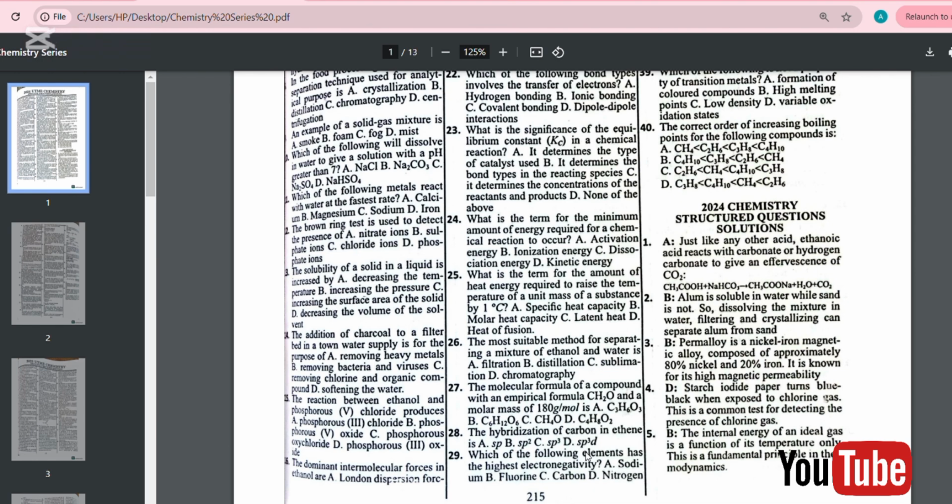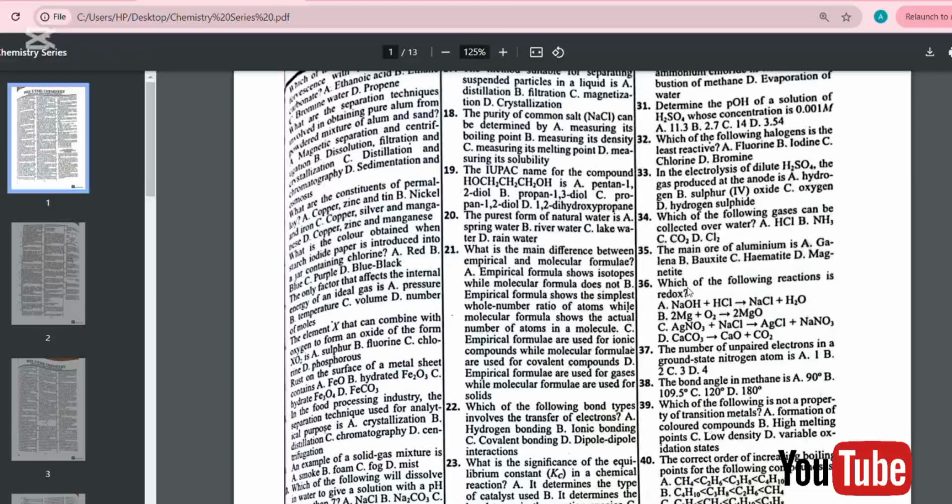Number 29. Which of the following elements has the highest electronegativity? Without even telling you, you are supposed to know that fluorine is the most electronegative element of all known elements. That's why it is very hard to see it reacting the way other elements react, like chlorine, bromine. It's very hard.